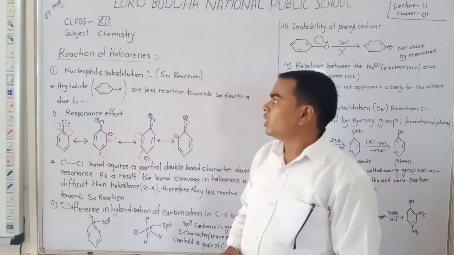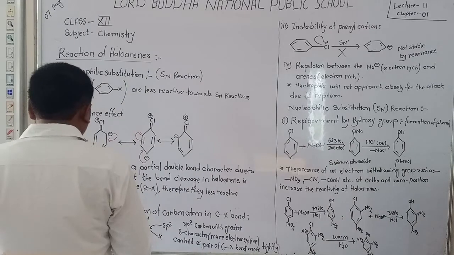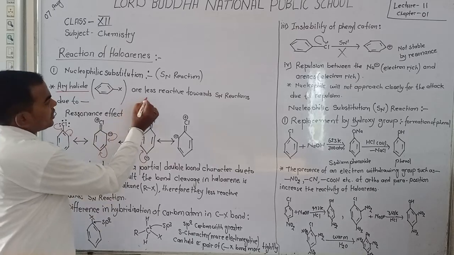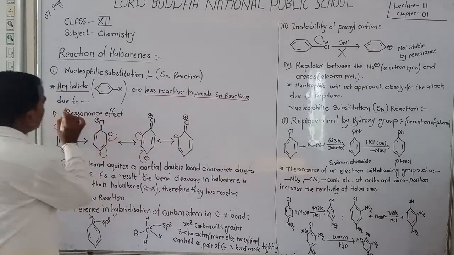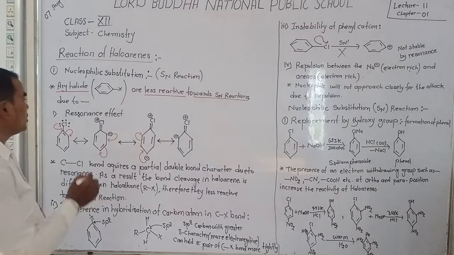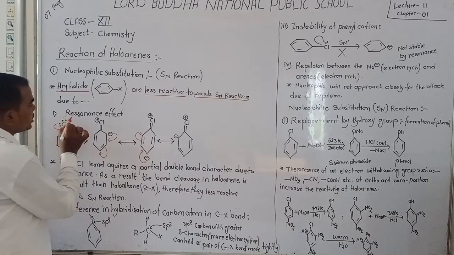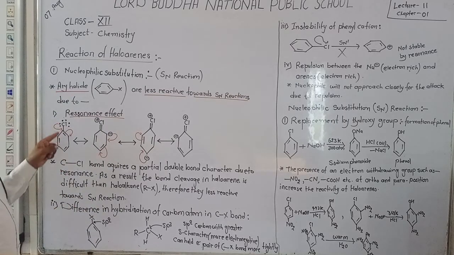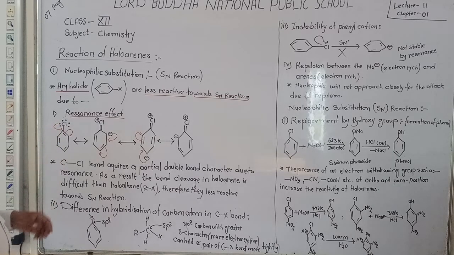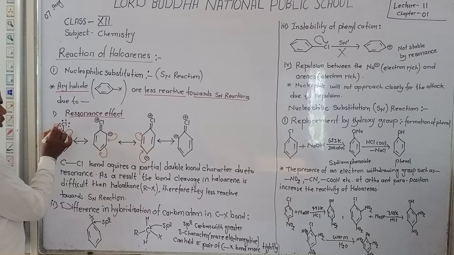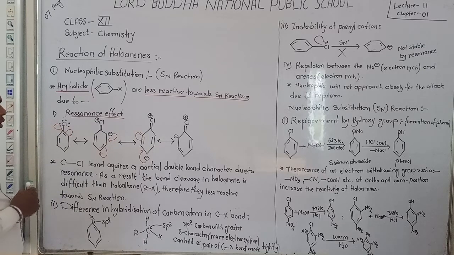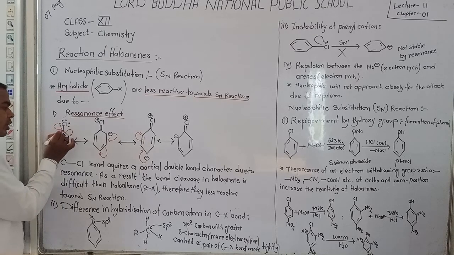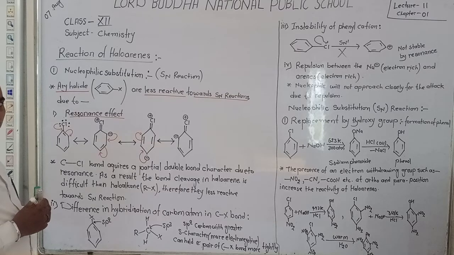Dear student, here arene halides, that is haloarenes, are less reactive towards the SN reaction. The first reason is the resonance effect. You observe here in arene halides like chlorobenzene, the lone pair present on chlorine is dragged towards the benzene ring due to the high electronegativity of the carbons present in the benzene ring.